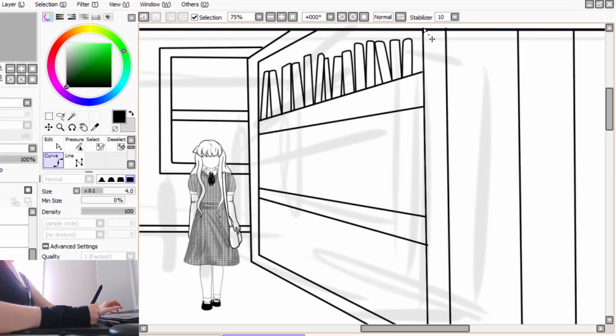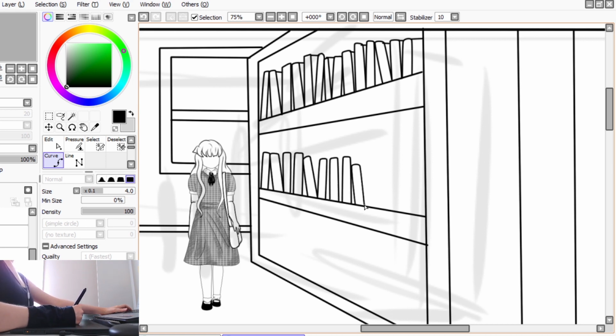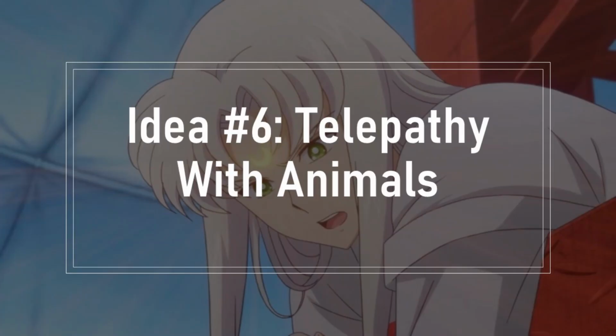There might be a floating stone which grants unique powers to those who touch it. However, this stone may be very hard to find, and very few have tracked it down. When a bad villain arises, the heroes may need to find this stone in order to have a chance of defeating them. My sixth idea is telepathy with animals.